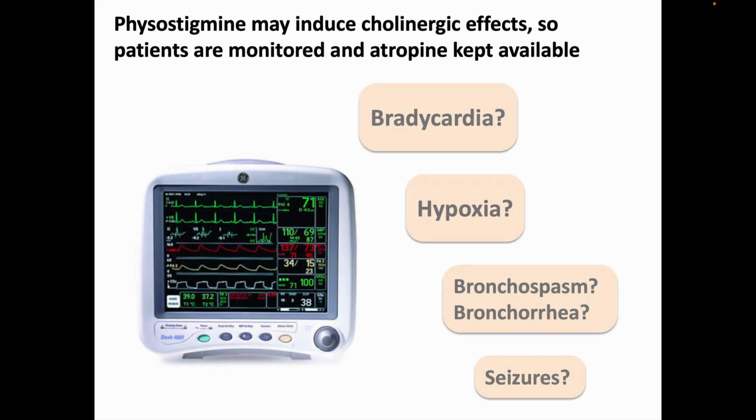When physostigmine is given, it could, of course, push the balance of cholinergic to anticholinergic too far, so these patients should be closely monitored, like actually with a cardiac monitor and pulse oximetry, and with close bedside attendance of the persons ordering and administering the drug, watching for bradycardia, hypoxia, adverse pulmonary effects, seizures, etc. You should think twice with patients who have heart block, obstructive pulmonary disease, and urinary outlet obstruction before giving physostigmine, since the drug can make those things worse.